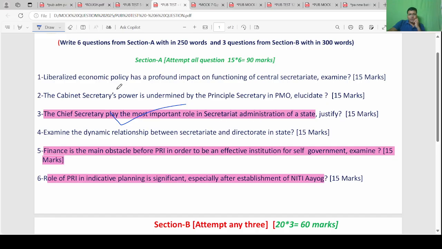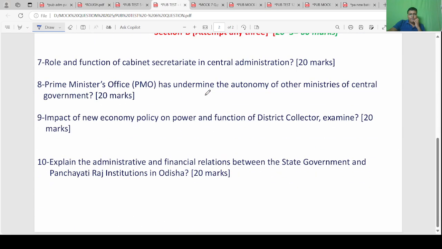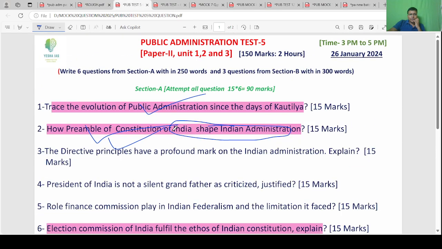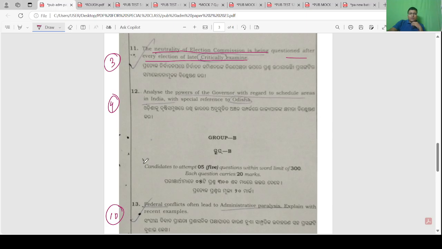Question number one, limitation of PRI, district planning, election commission.